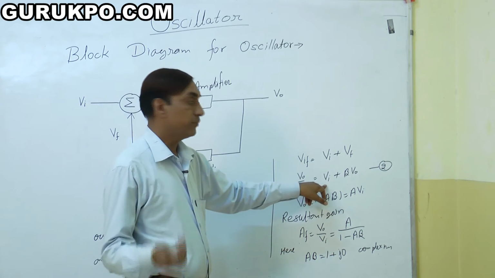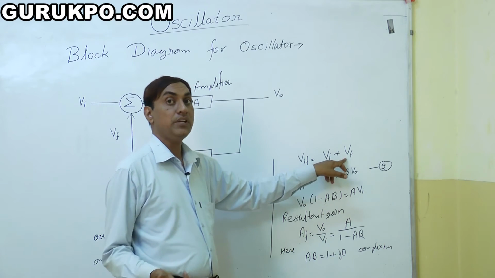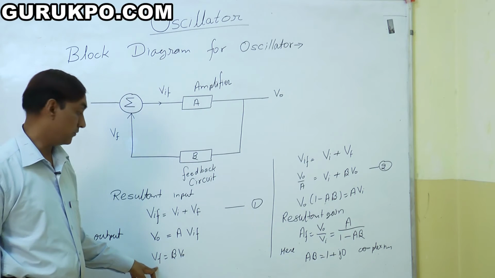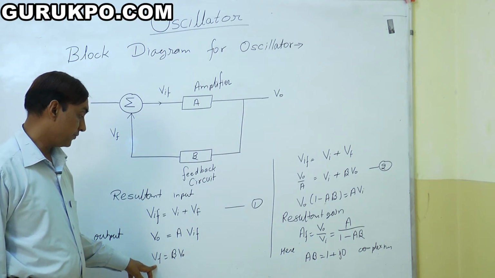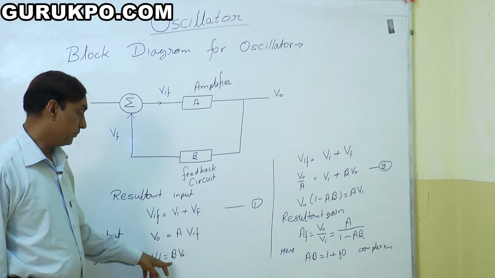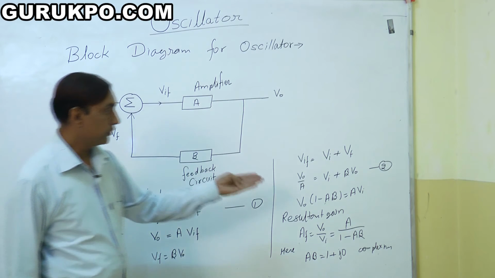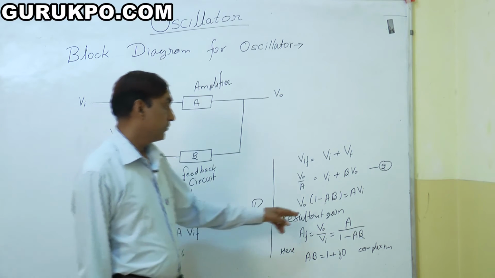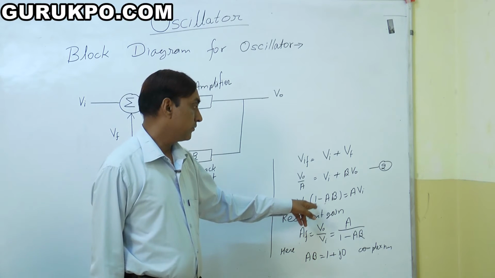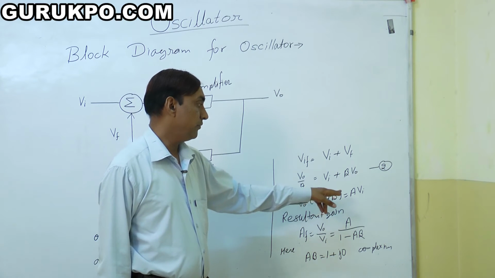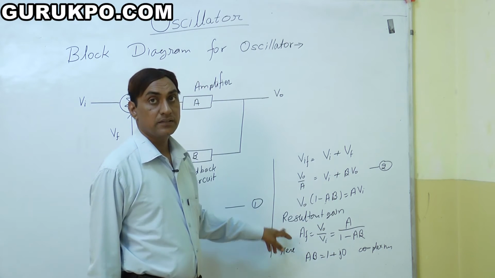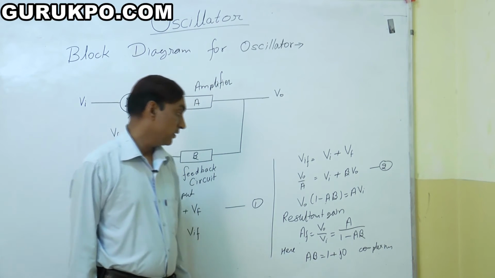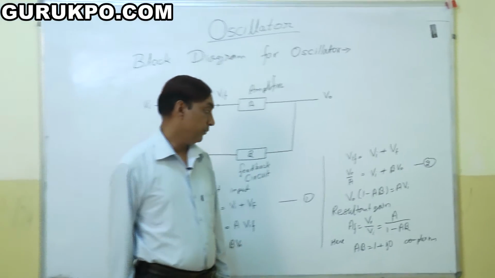Then VI is the input signal and VF is the feedback voltage. We already discussed that the feedback voltage comes from here: VF is equal to beta V0. So we put this value in equation number 2, and as a result we get V0 times (1 minus A beta) is equal to A VI. The resultant gain means the ratio of output to input.